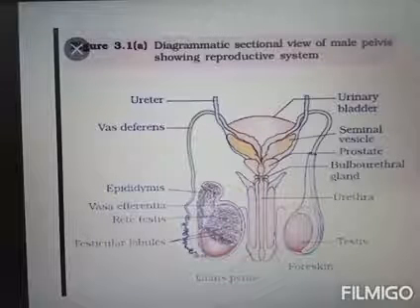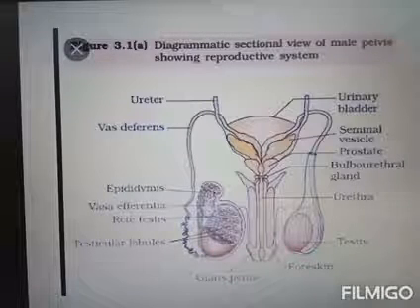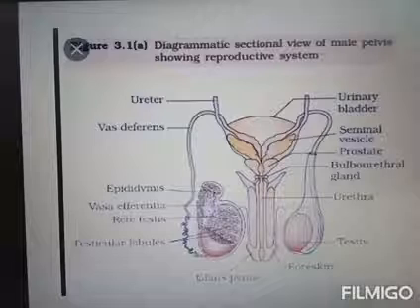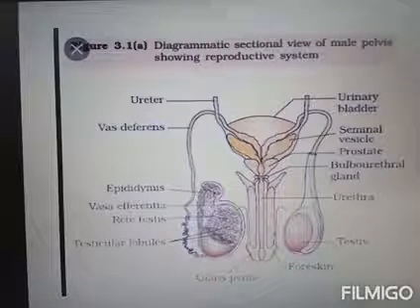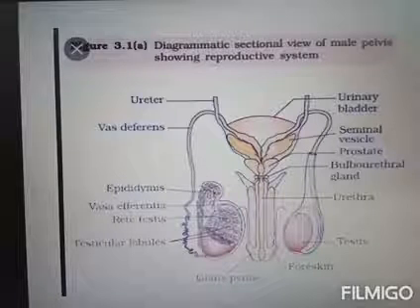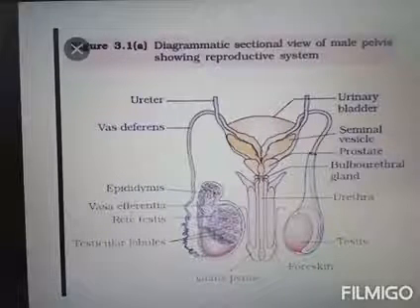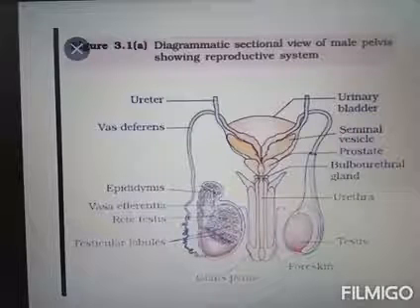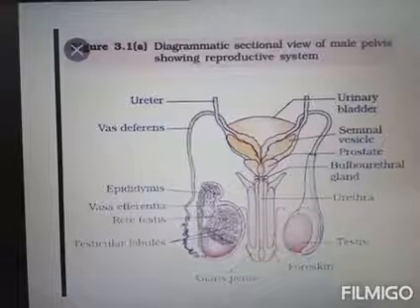Prostate gland secretions are necessary for sperm mobility. They also contain proteolytic enzymes, fibrinolysin and fibrinogenase. Proteolytic means protein-digesting enzyme.